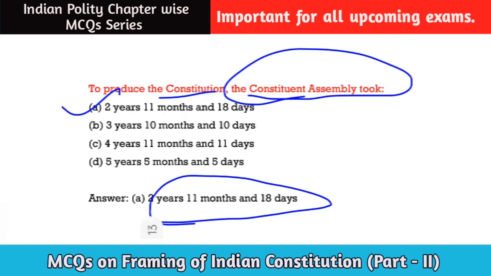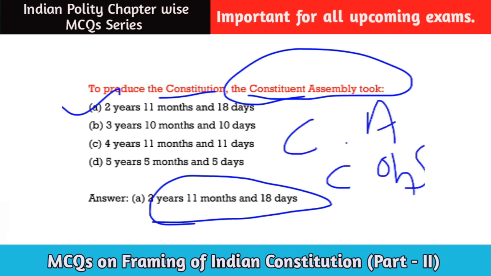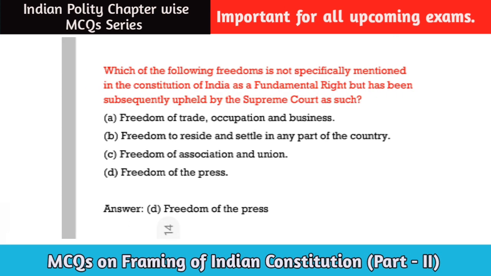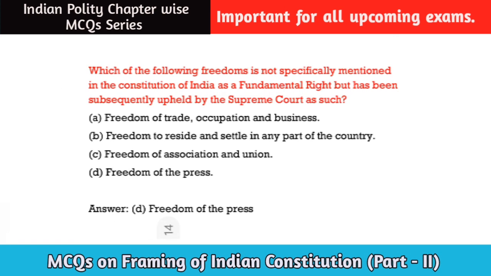The Constituent Assembly has constituted the Constitution, and it took 2 years, 11 months, and 18 days to form the Constitution. That is the answer: the Constituent Assembly took 2 years, 11 months, and 18 days to form the Constitution of India. Let us move to the next question for today. Here is our next question for today.